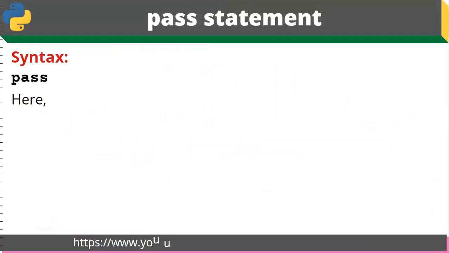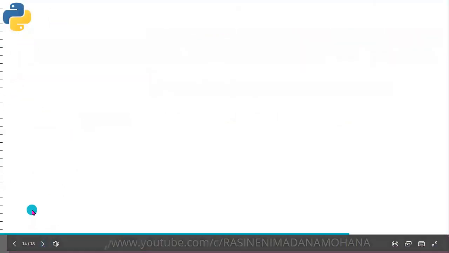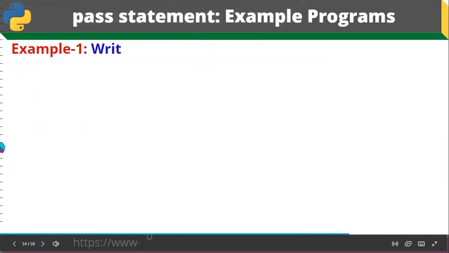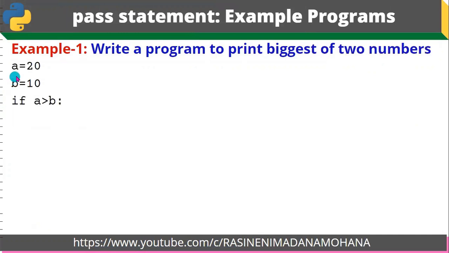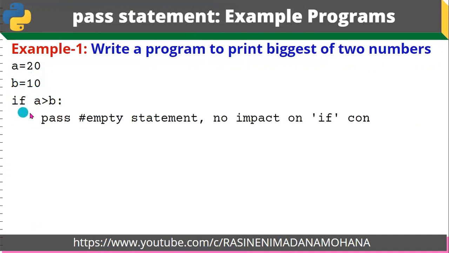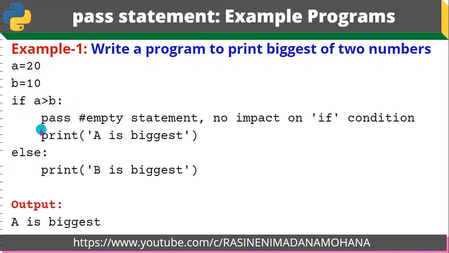So the syntax is the same. Simply you can type pass. Here pass is a keyword. Let us see one example program: write a program to print the biggest of two numbers. Here we have initialized A as 20, B as 10. Now the condition for the biggest: if A greater than B, then we simply use pass here. Nothing will happen. It won't terminate the loop or skip the previous condition.